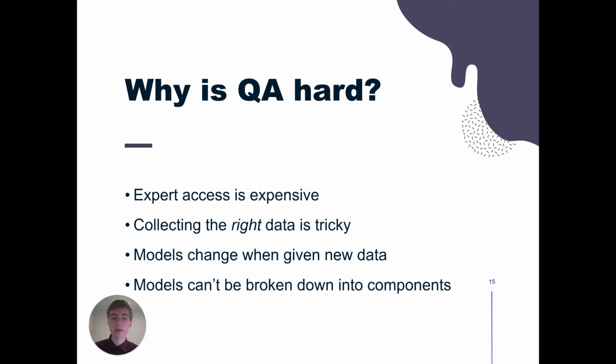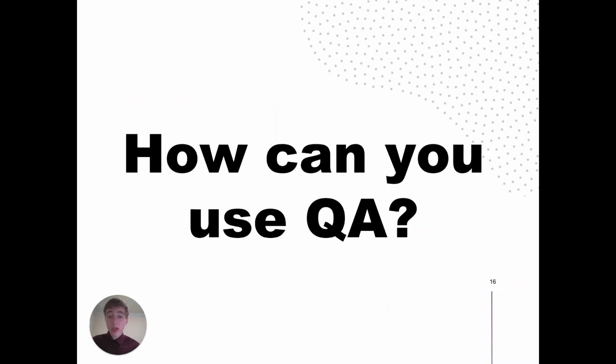trustworthy AI systems. Recently, the European Union passed the Digital Services Act, which has pretty stringent regulations regarding transparent models. So how can you easily and efficiently implement quality assurance in your machine learning projects?